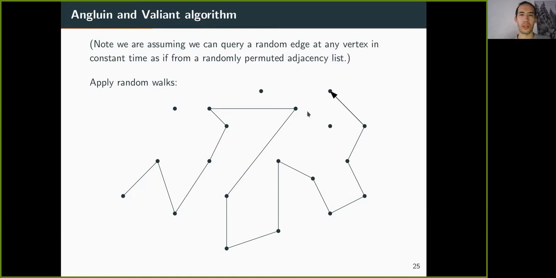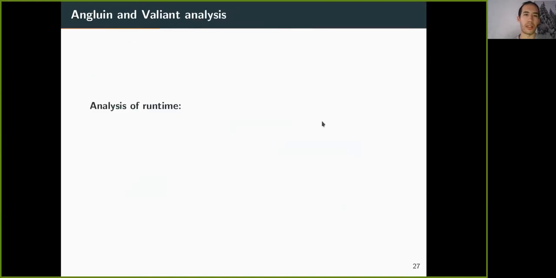In this way, any vertex is with high probability never the endpoint of the path for long. So we never query too many edges from the same vertex. And the probability of hitting a new unvisited vertex is the same as in the coupon collector problem. So let us quickly analyze the runtime of this algorithm. We query random edges from every vertex and hope to find all unvisited vertices. This is equivalent to the coupon collector problem, and this will have a runtime of n log n.